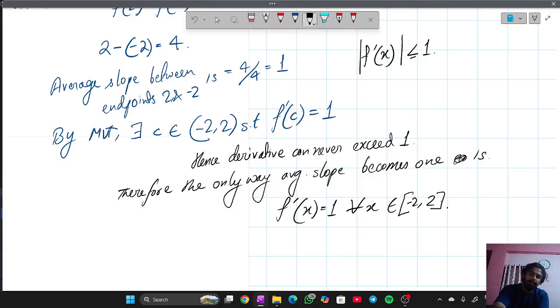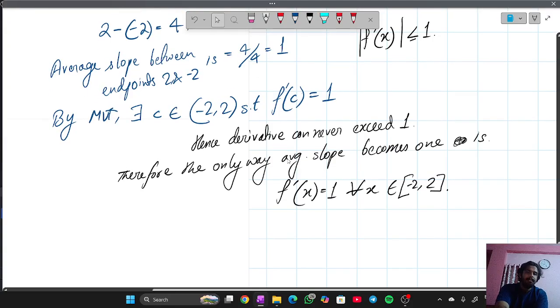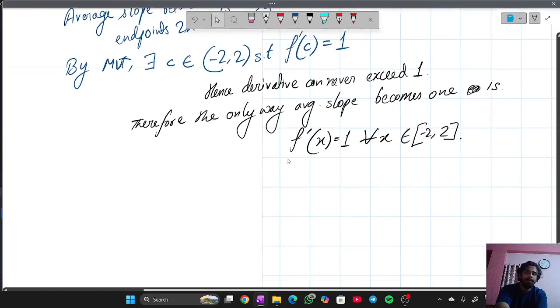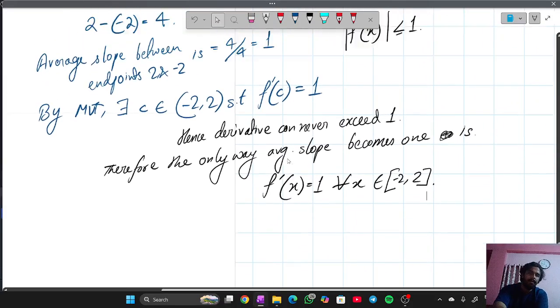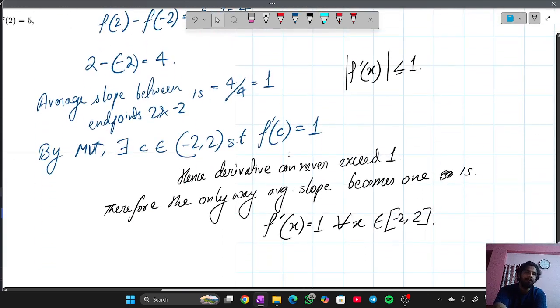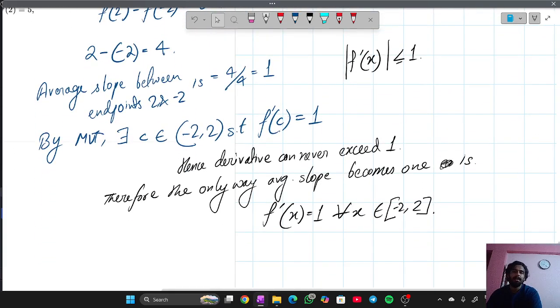Only when 1 is attained everywhere is this possible. Up to here there is no problem, this is clear to you. I applied the mean value theorem and just said f dash c is equal to 1, and since the average slope cannot ever exceed 1, the only way the average slope becomes 1 is f dash x equals 1 for all x belonging to minus 2 comma 2.